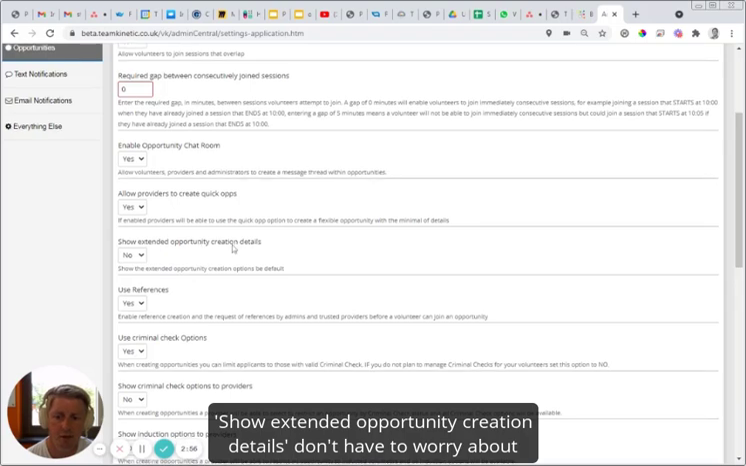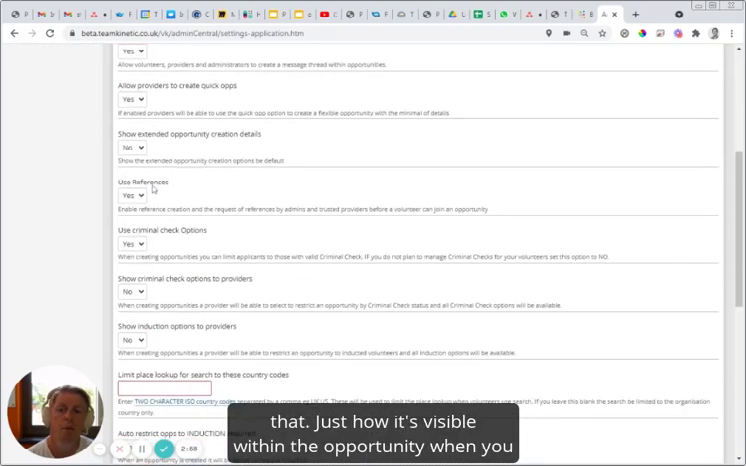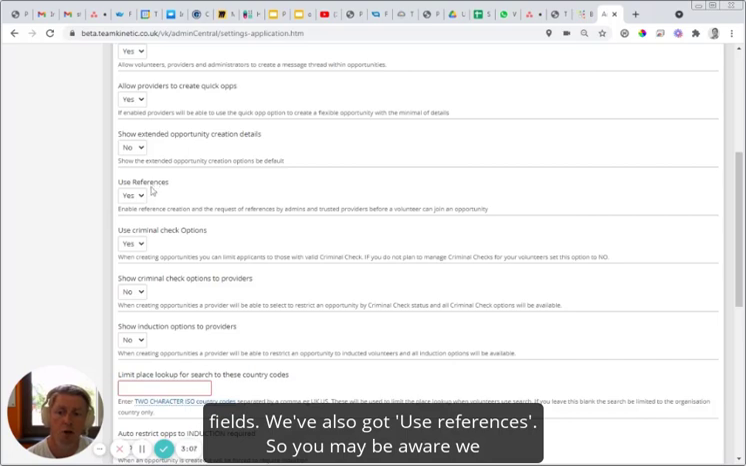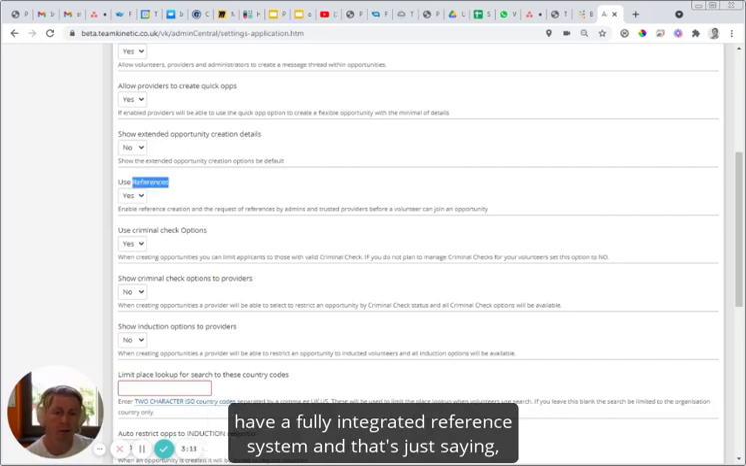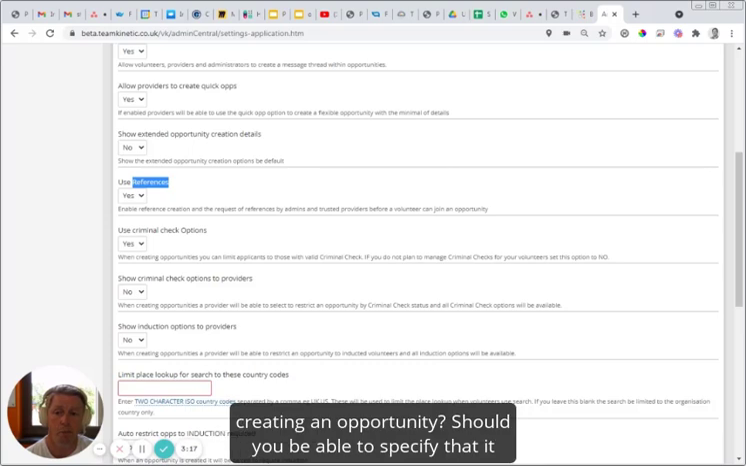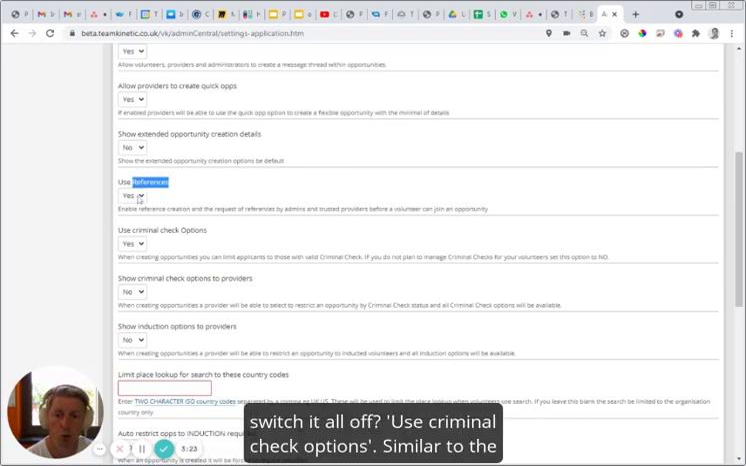Show extended opportunity creation details. I wouldn't worry about that. It's just about how the fields are visible within the opportunity when you're creating it. We've also got use references. You may be aware we have a fully integrated reference system. I'm just saying, are you going to use it? Should we see those options when you're creating an opportunity? Should you be able to specify that it requires at least 2 references, for example, or do you want to switch it all off?